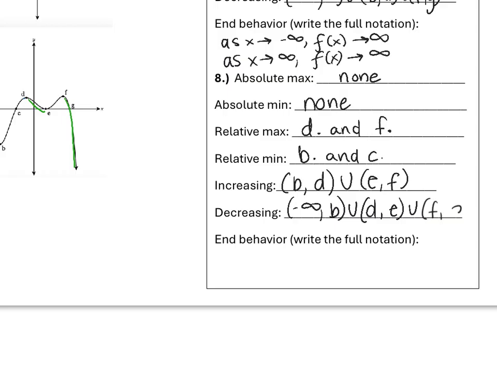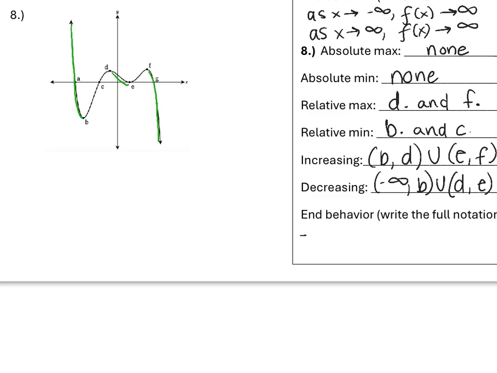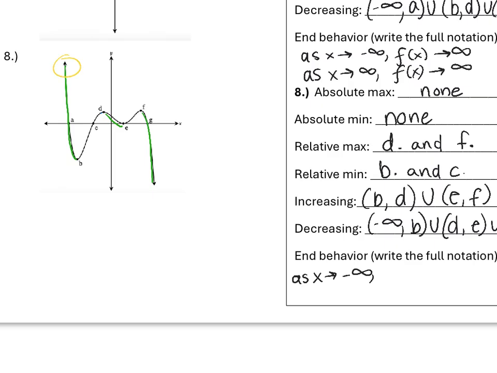from F to infinity. Okay, end behavior to the left, as x approaches negative infinity, we look at our arrow, f of x is approaching positive infinity. And then to the right, as x approaches infinity, looking at our arrow, f of x is approaching negative infinity.